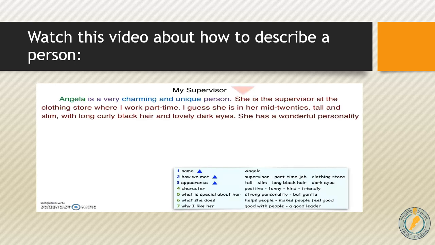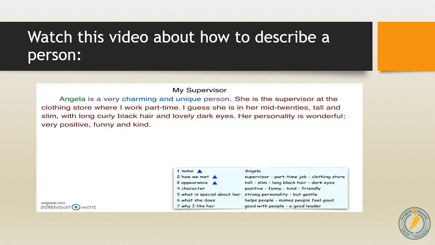After describing how she looks, let's talk about her personality. She has a wonderful personality. As you can see over here, there is a lot of repetition for she. So, how can we avoid this repetition? Let's see. Let's try her instead of she. So we can say, her personality is wonderful, very positive, funny, and kind.